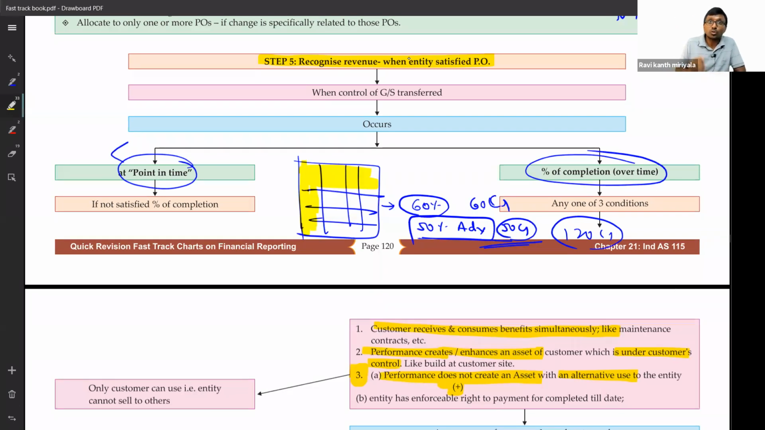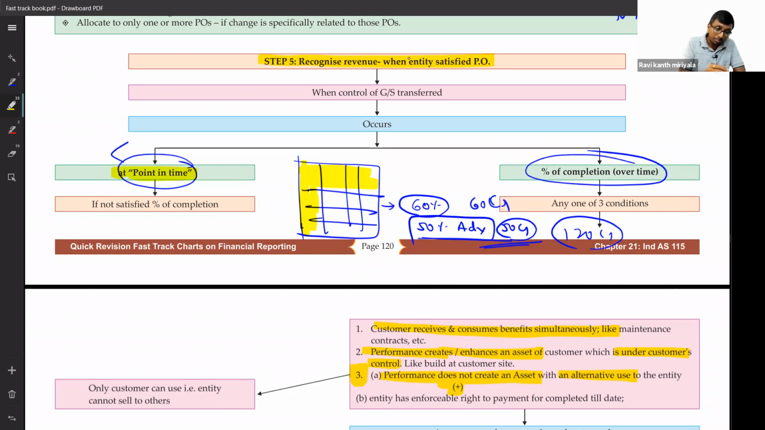That means what should I record? You should follow only point in time. Point in time means exactly what, sir? Till the date registration is done in the name of the customer, control is not transferred to the customer. Till that time, you cannot book the sales.